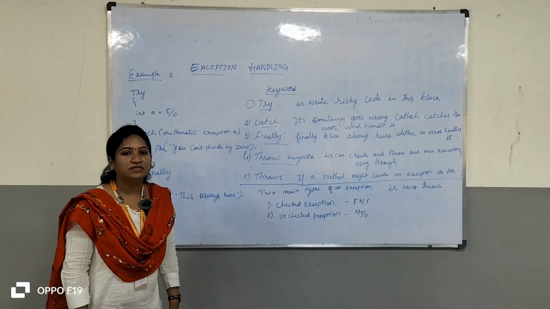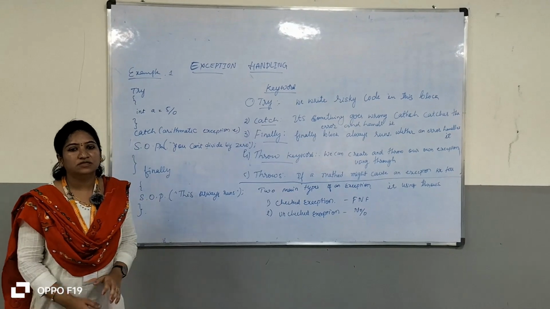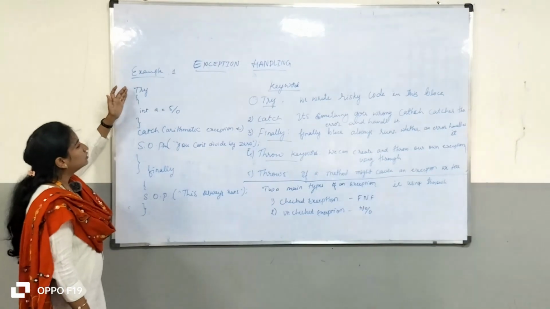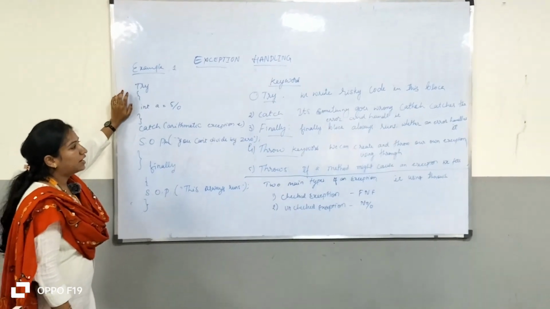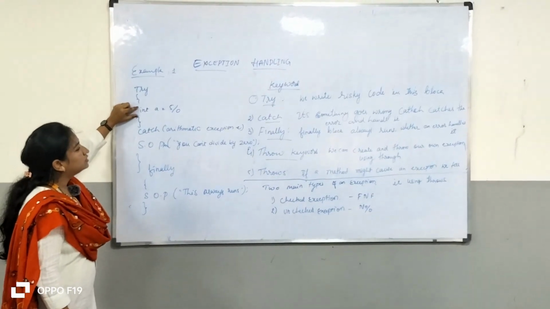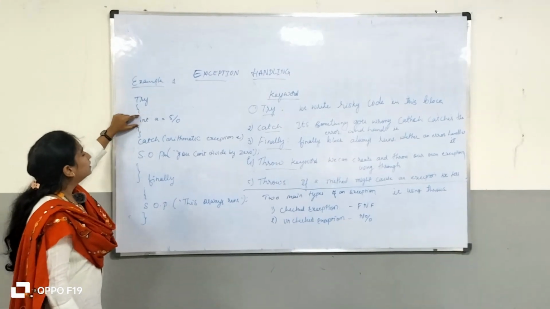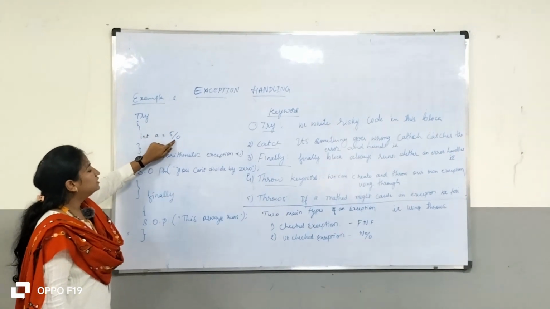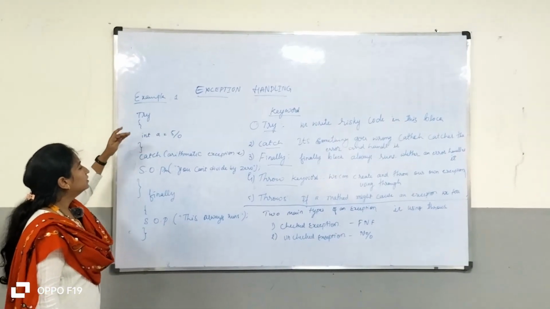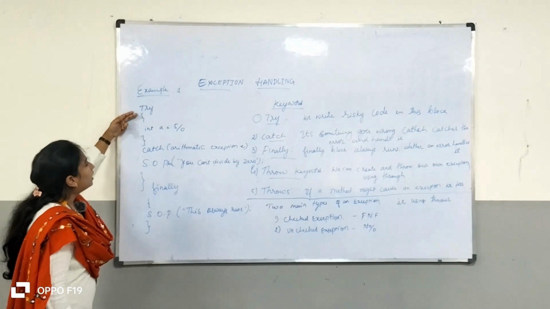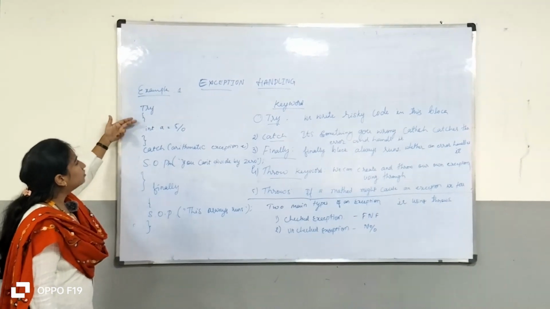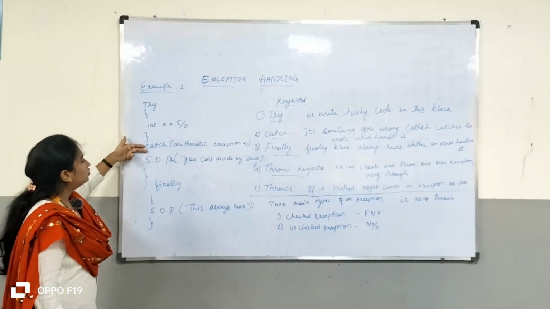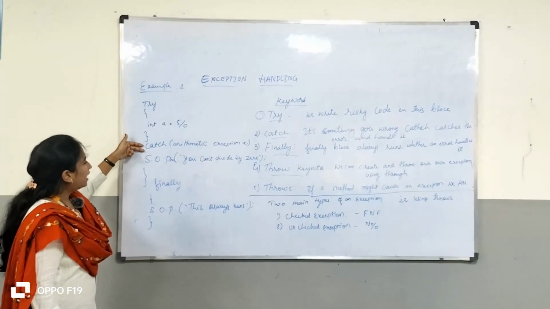So let us see the example, as we discussed in the syntax, step by step. First, the try block. We already discussed that it holds risky code. Here I mentioned the arithmetic code, 5 divided by 0, which is not defined. So the try block always holds risky code. The try block throws it to the catch block.